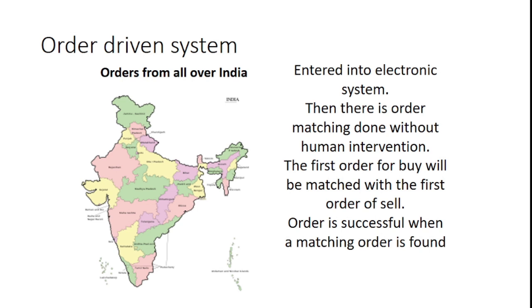The first order for buy will be matched with the first order for sell. So it is not like I can pick someone in between and match the particular order. Two different things have to be taken into account. The very first thing is the price at which the quotation has been done, or the price at which the order has been placed. The second one is at what time the order is getting placed. So an older order is matched with a newer order.